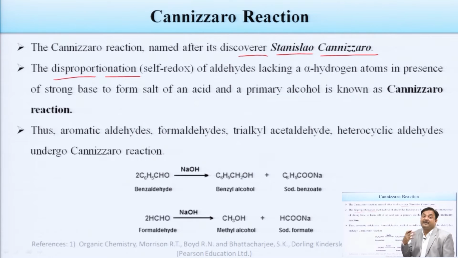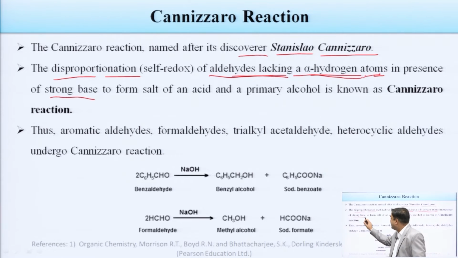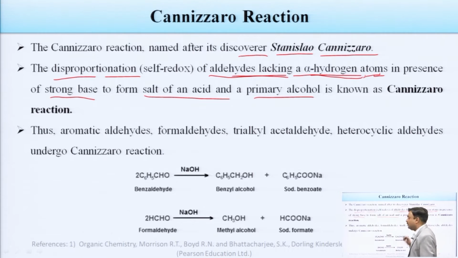Disproportionation means a self redox reaction, where oxidation and reduction are possible in the same molecule. Now please focus: an aldehyde lacking an alpha hydrogen atom, in the presence of a strong base, forms a salt of an acid and a primary alcohol.